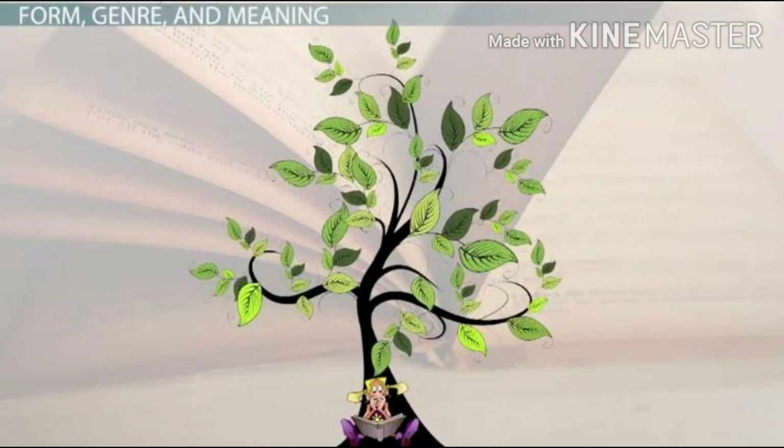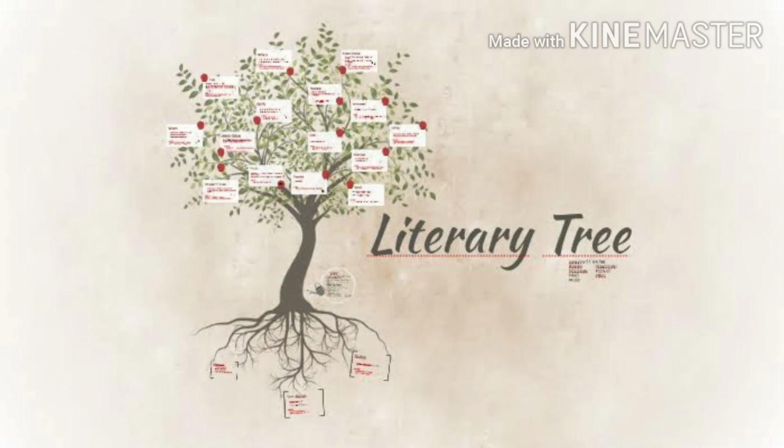So I want to ask one question first. Have you ever thought of literature as a great big family? It might seem like a strange image, but it is quite effective for describing the relationship between form, genre, and meaning. So in this lesson, we are going to meet some of the members of the literary family, or literary family tree. So let's see how they function in the literary world.